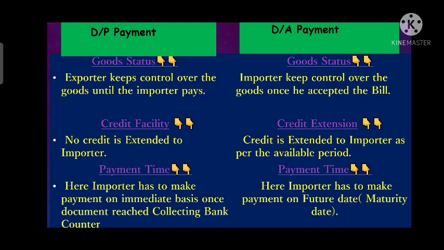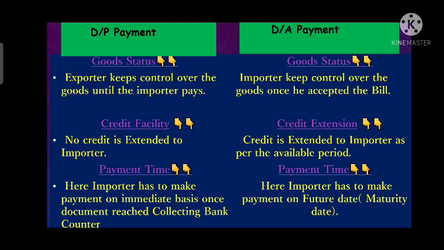So in DP, the goods status is in the exporter's control until and unless the importer makes the payment and takes delivery of the goods. Whereas DA is just the opposite of DP, where once the importer has accepted the bill, he can take the document from his bank, the collecting bank.